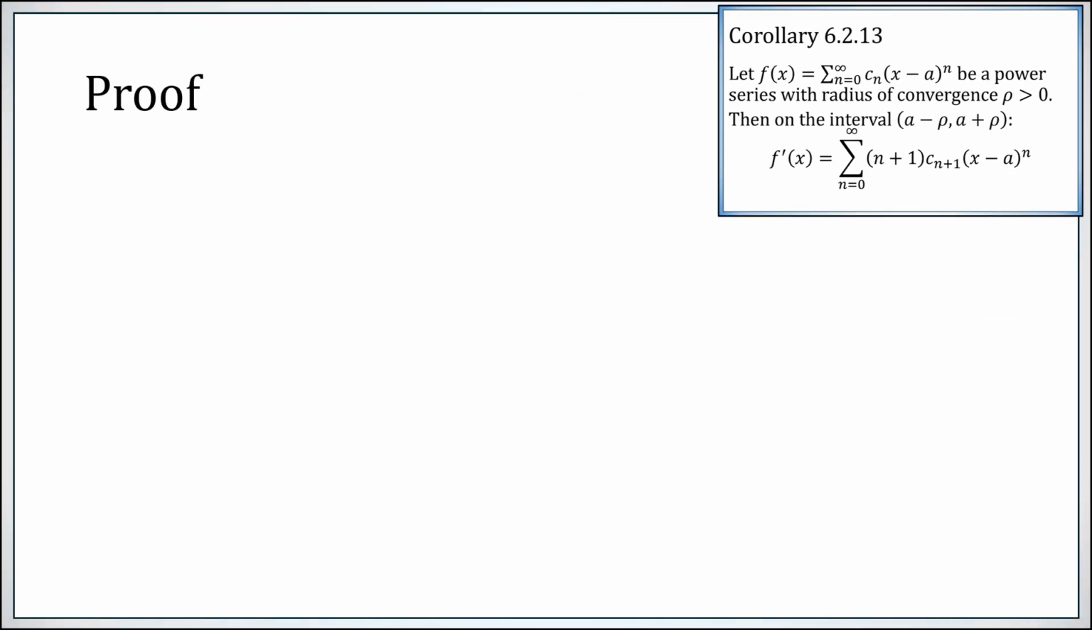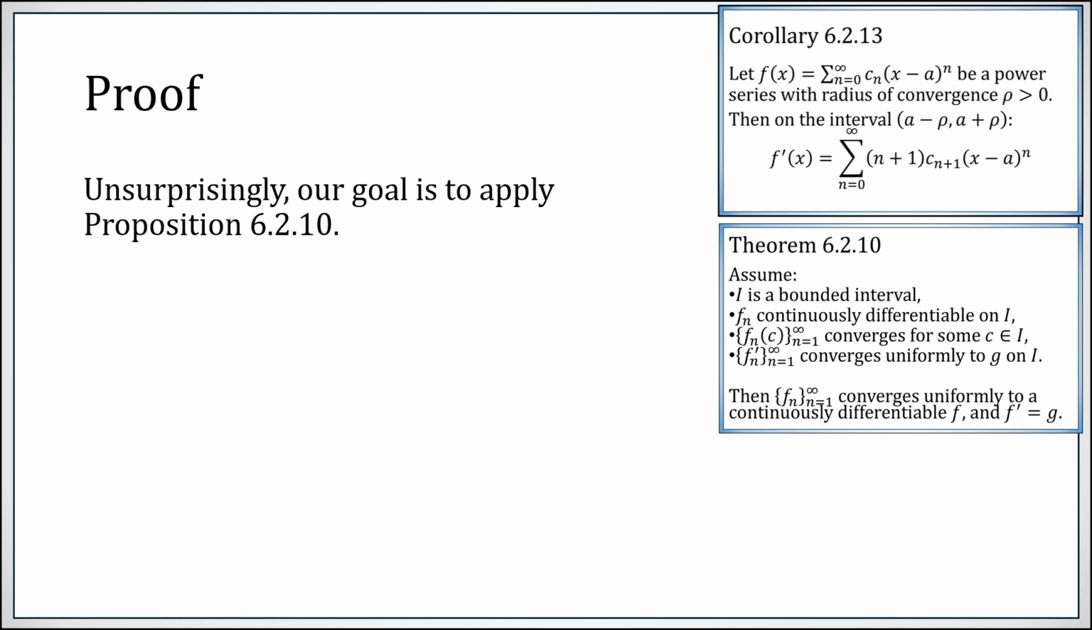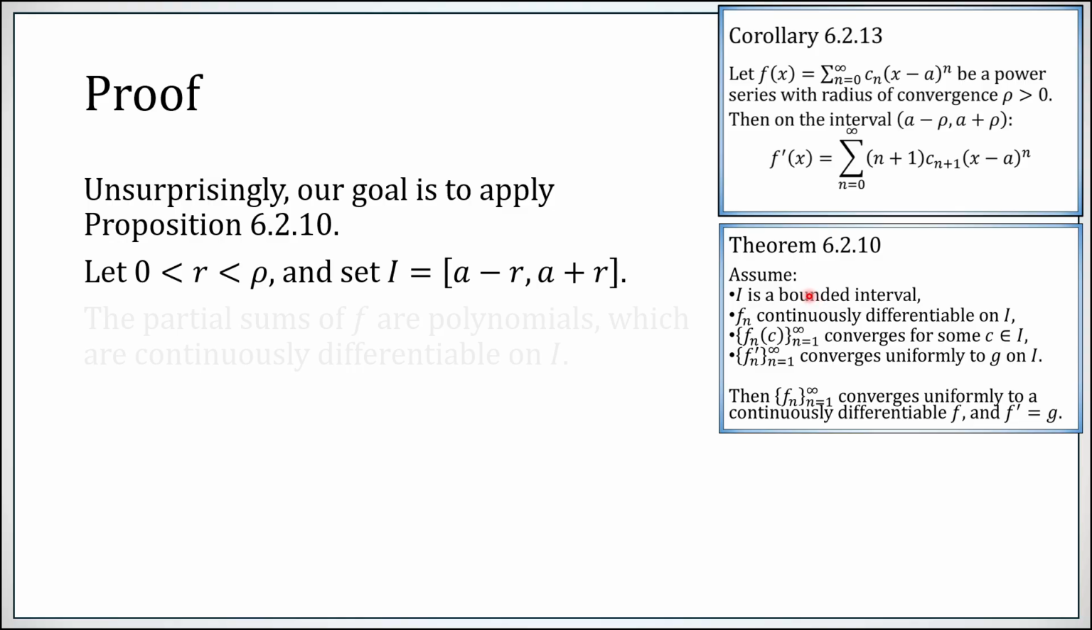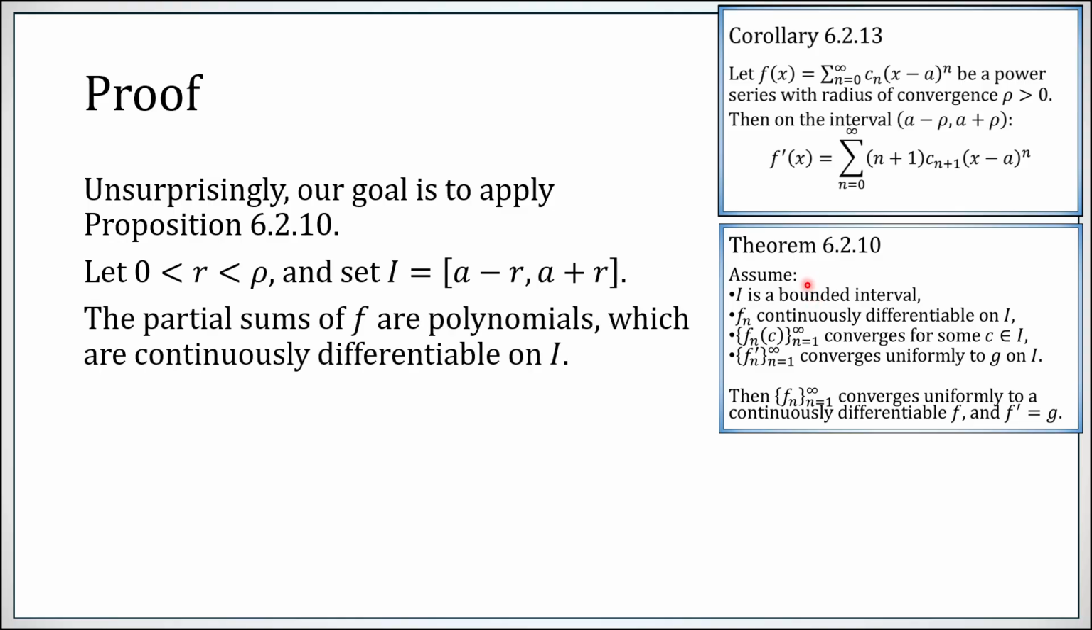Now we have to prove that. Unsurprisingly, we're going to apply the only theorem we've really established regarding convergence of derivatives of a sequence of functions, 6.2.10. So let's let r be a positive number less than rho. Here is I, our nice bounded interval. The partial sums of f are just polynomials. Those are definitely continuously differentiable. The partial sums, remember, are the sequence of functions that are converging to our power series f. So the partial sums are definitely continuously differentiable because they are polynomials.